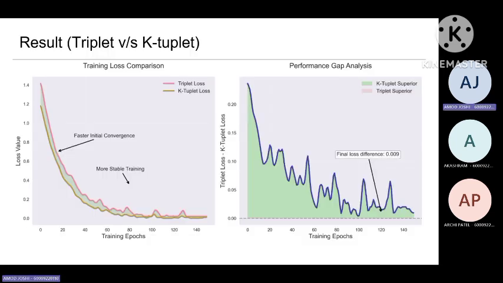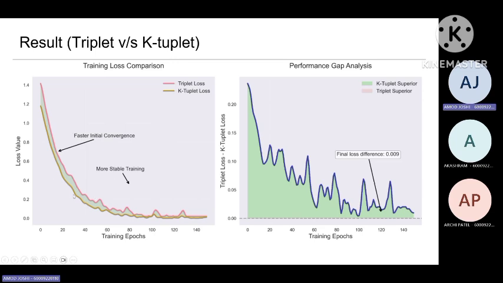Now coming back to the results. Here we have compared the triplet loss and the k-tuplet loss. On the left-hand side, we can see the comparison between the loss value and the number of training epochs. The yellow curve is the k-tuplet loss. The red curve is the triplet loss.